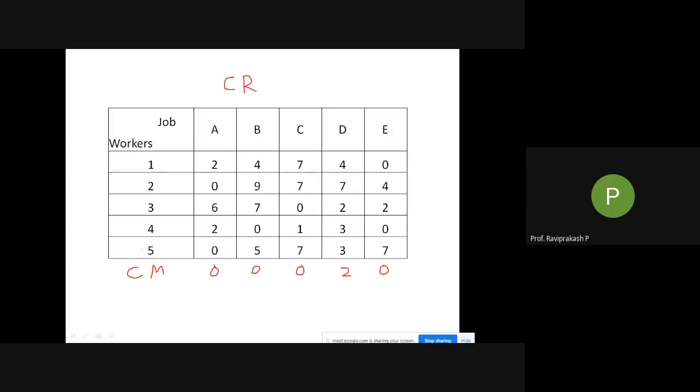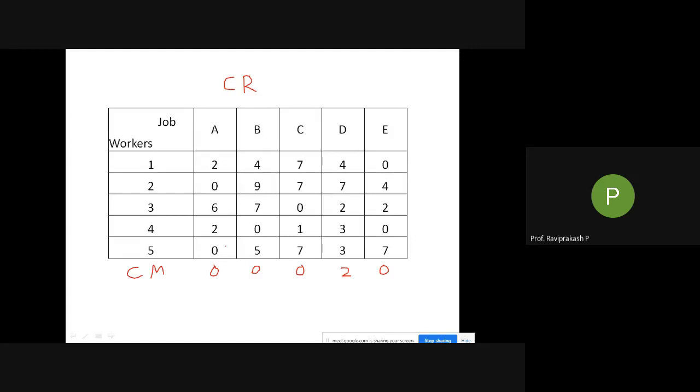Why we are doing this is to get 0 in all the rows or columns basically. So in this row we got all the zeros, but that particular 0 was not in this particular column. So to get a 0 in this particular column, we are doing the column reduction. Okay, so this is column reduction.